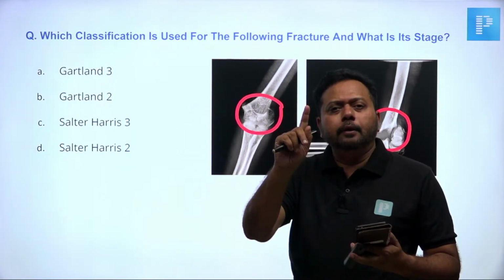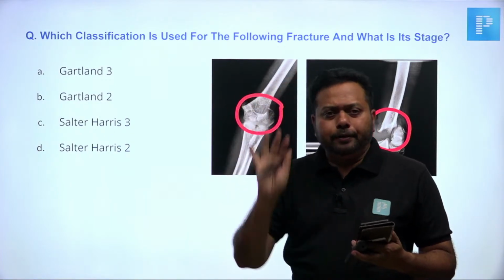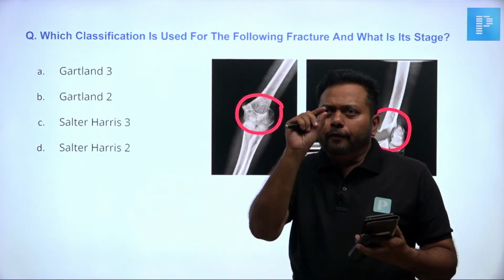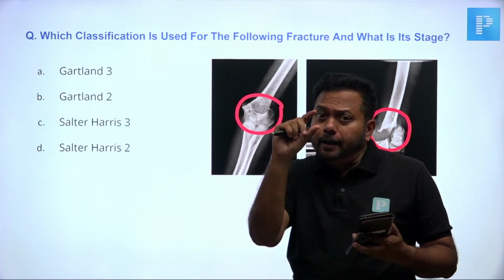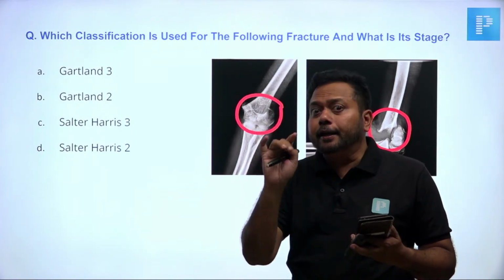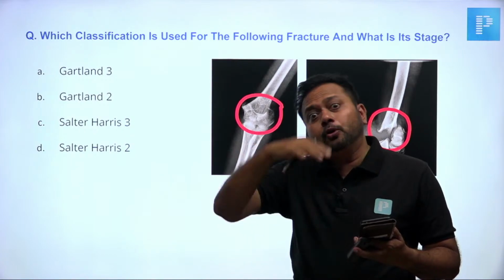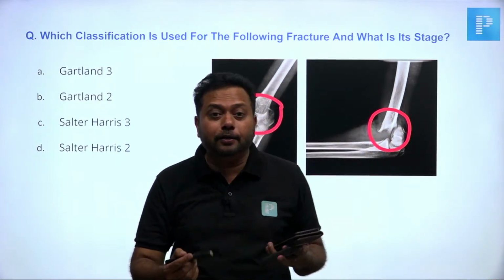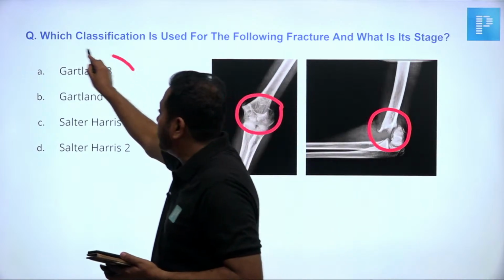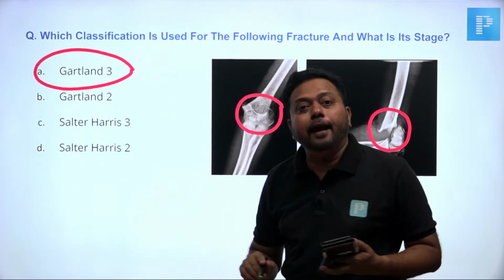Type 1, fracture is incomplete. Type 2, fracture is complete, only the anterior cortex is displaced, posterior cortex is intact. Type 3, it is complete and totally displaced. When you see here, it is complete and totally displaced. So the answer should be Gartland's type 3.